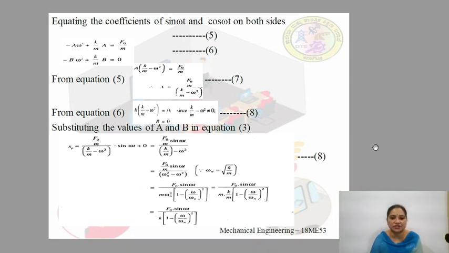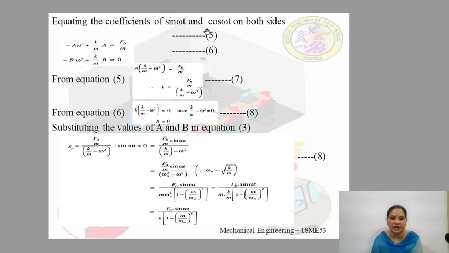Equating the coefficients of sin omega t and cos omega t on both sides, we get equations 5 and 6. That is, minus a omega square plus k by m a is equal to f naught by m, and minus b omega square plus k by m into b is equal to 0. So, these two equations are obtained after equating the coefficients of sin and cos omega t.